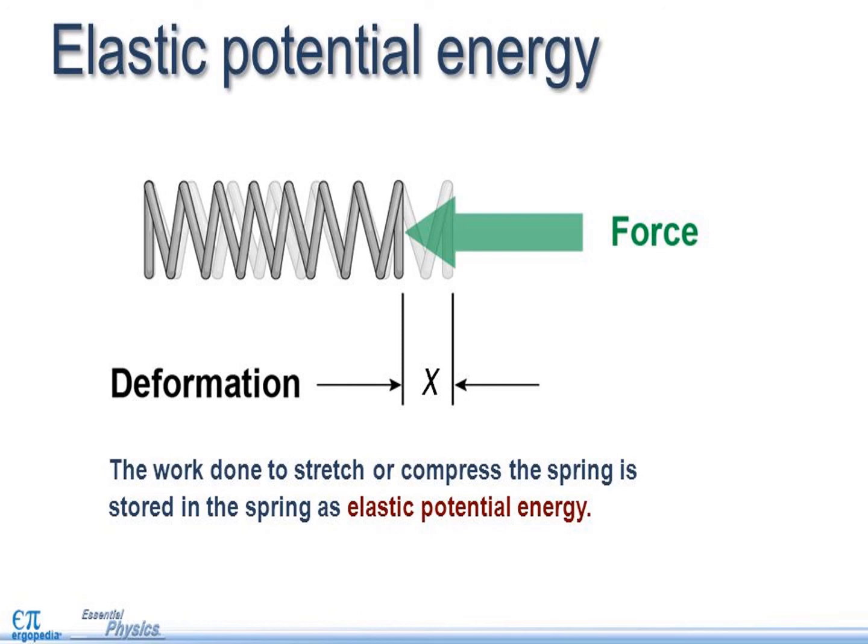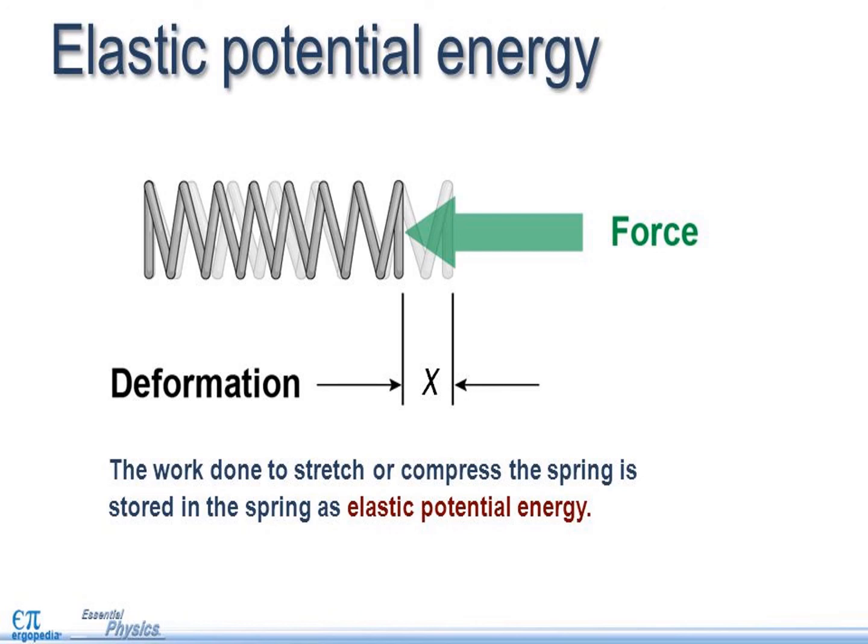Now, elastic potential energy. When a spring is elongated, it develops a restoring force. The potential energy possessed by a spring due to a deforming force which stretches or compresses the spring is termed elastic potential energy.